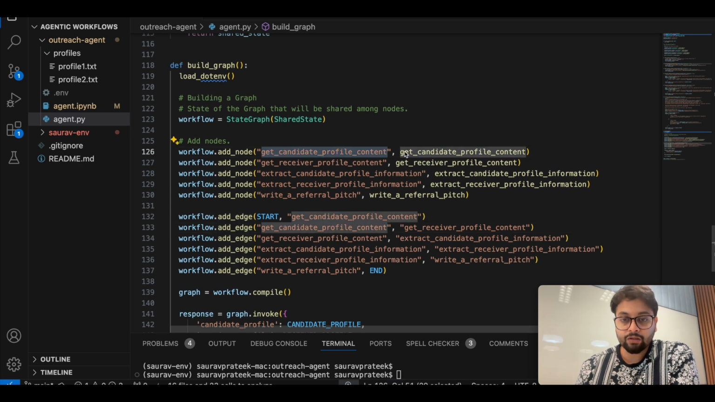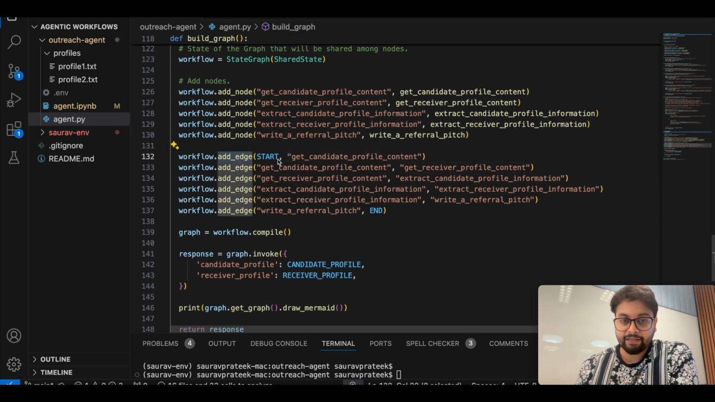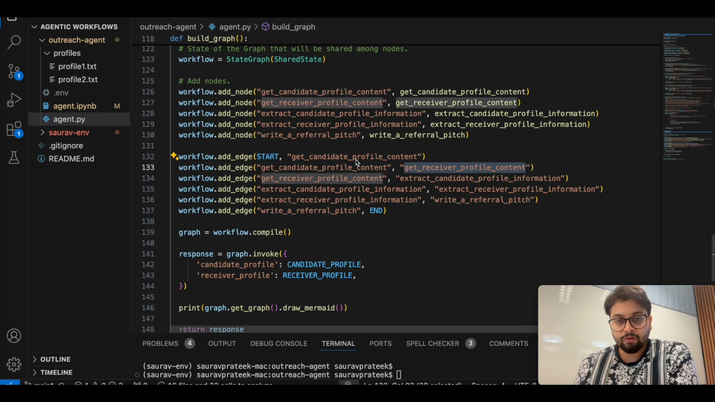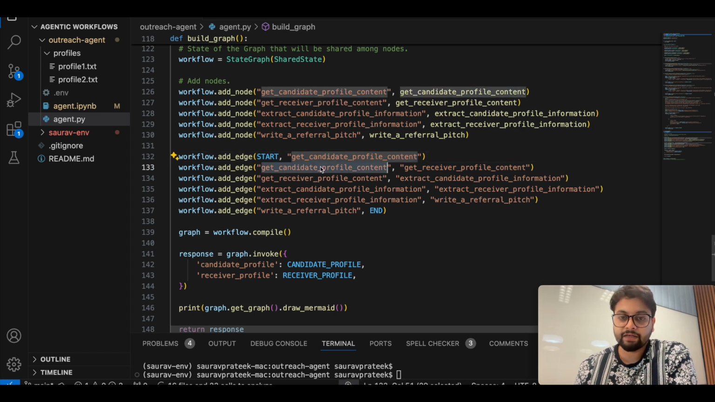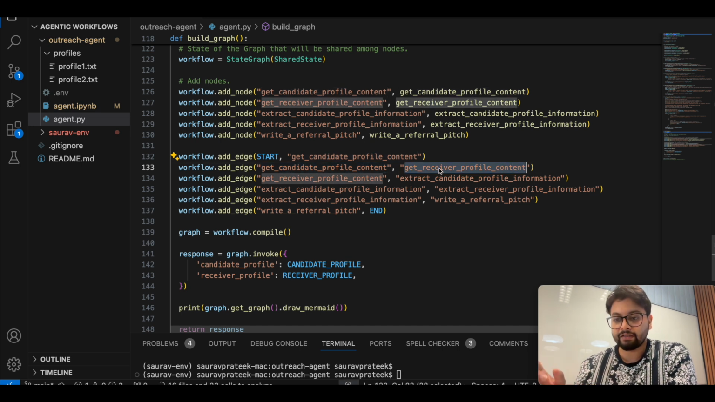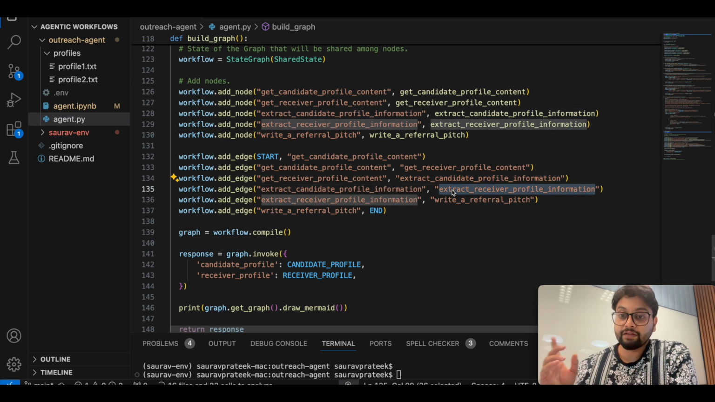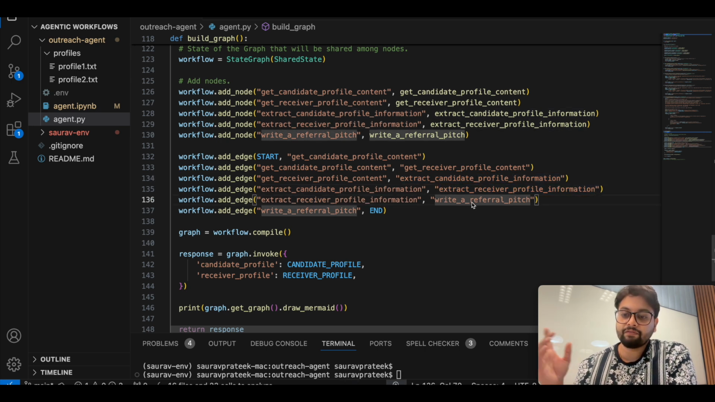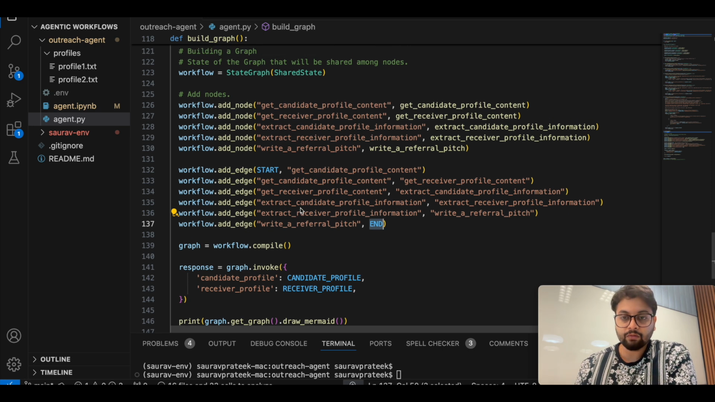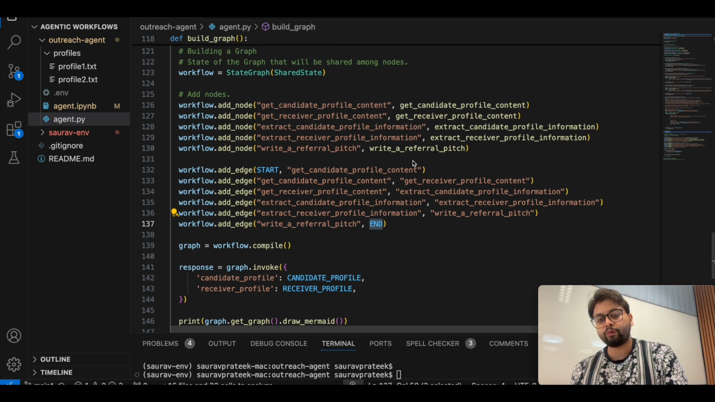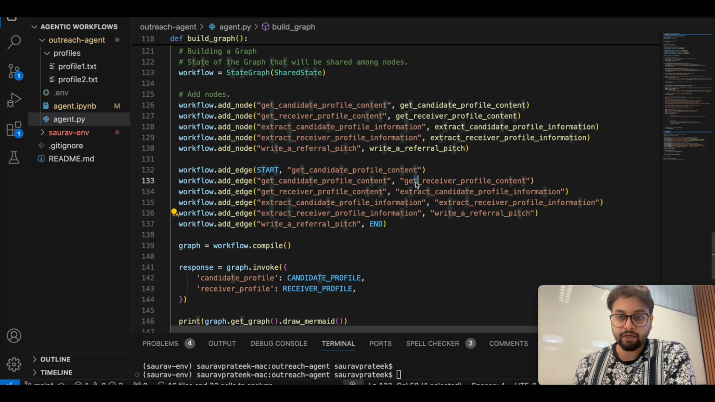So we have added all the nodes here, and now we have added the edges. The flow starts from getting the profile content of the candidate. Then after that, we get the receiver profile content, then we get the candidate profile information, then we get the receiver profile information, and after that, when we have all this information in place, we write a referral pitch, and then our workflow ends. Now the thing is that we still have to pass information from one node to another, right?